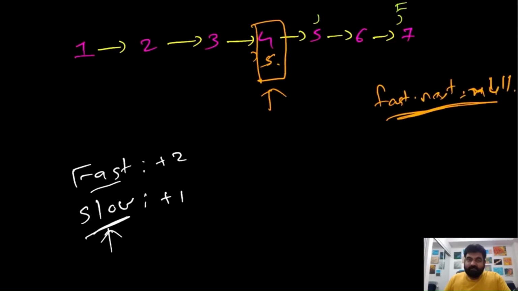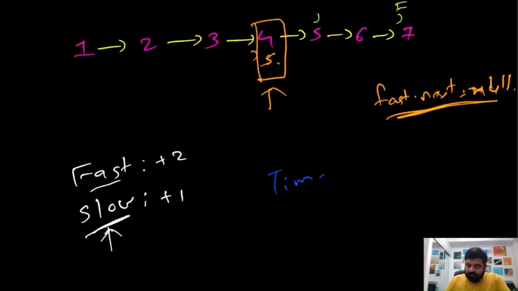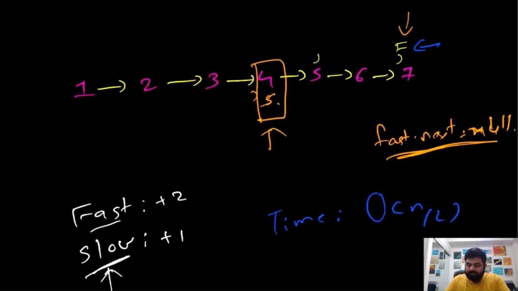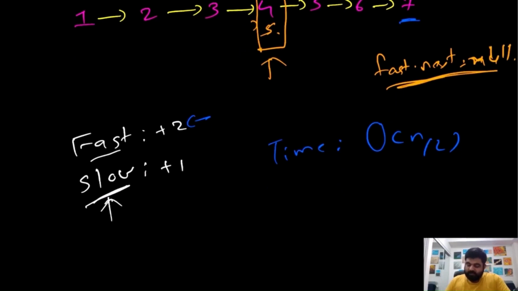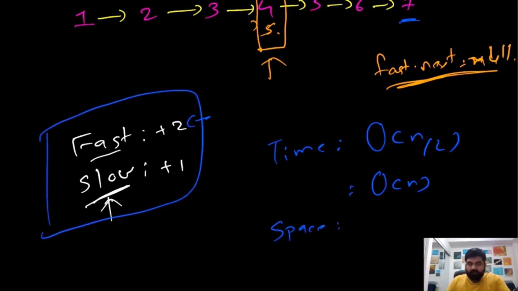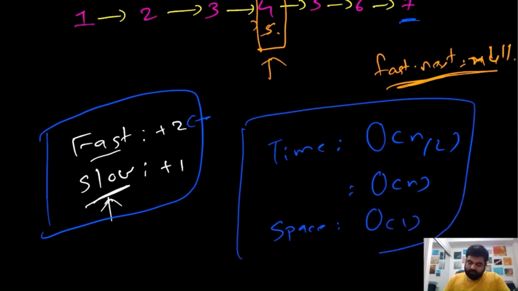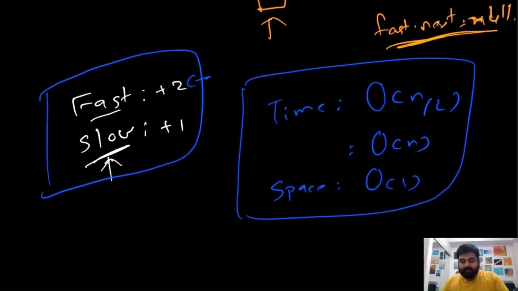If we look at the time and space complexity in this case, the time complexity is actually going to be big O of n divided by 2. Why n divided by 2? Because notice that the fast pointer does two jumps at a time, so we will reach the end of the list quicker. But overall, in general we can mention this as big O of n. And in terms of space complexity, all we are doing is just keeping track of a couple of pointers, and that takes constant space, so it would be a constant space algorithm. So this is a very optimal time and space complexity compared to our previous approach, and let's see the solution.